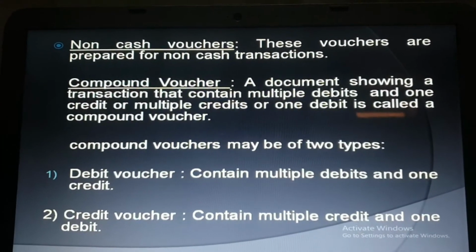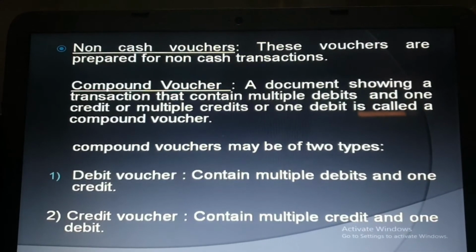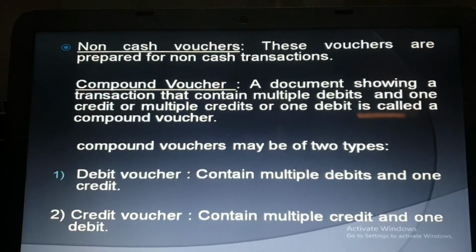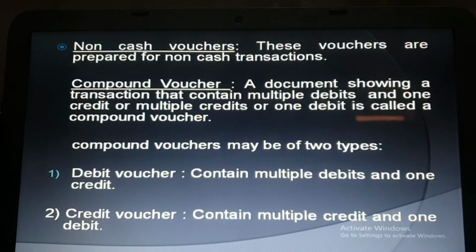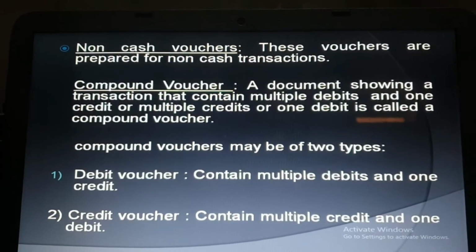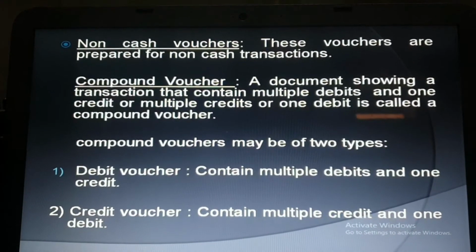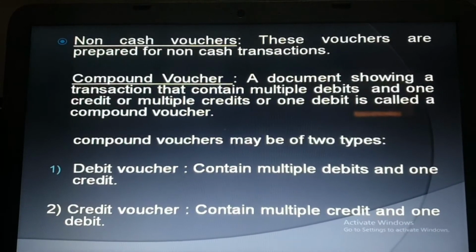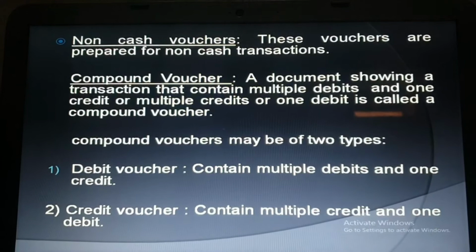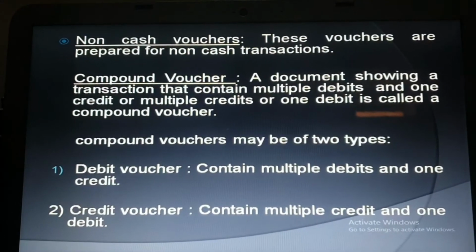For example, suppose two expenses we paid in cash. Both the expenses are related to rent and salary. So rent will be debited, salary will be debited and both paid in cash. So cash will be credited. So what will be the general entry? Rent account debit, salary account debit, to cash account.